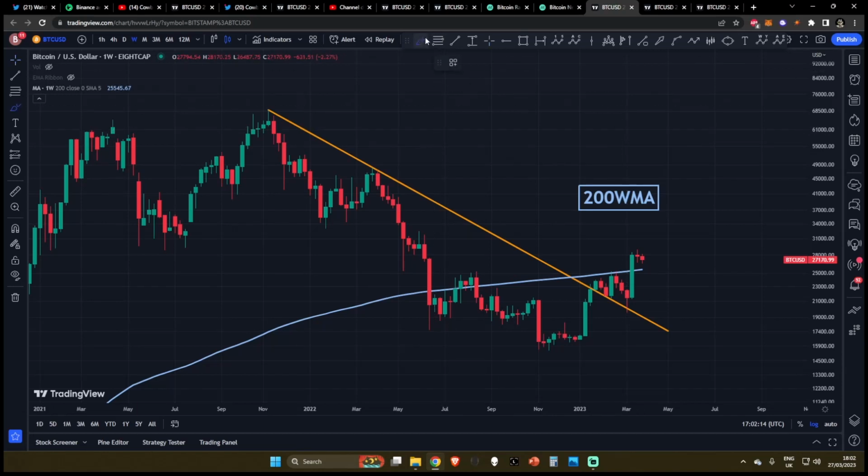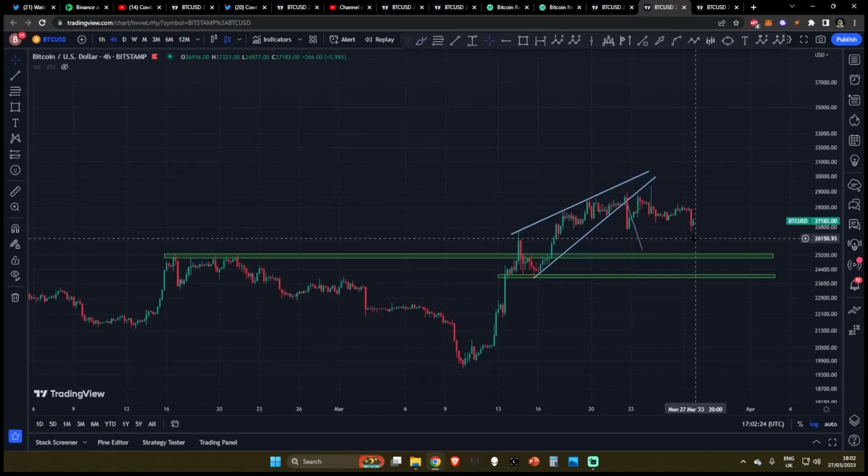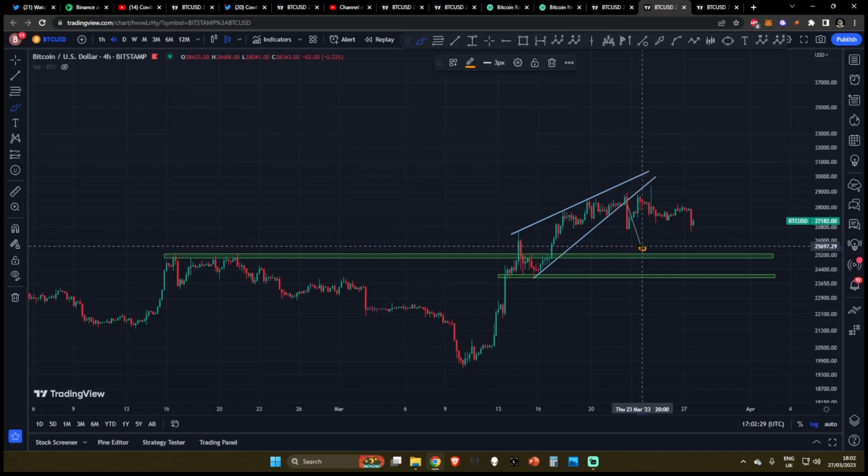So where are the major levels I've got my eyes on for Bitcoin? The 200-week moving average, 25,500. This is a level I've got my eyes on. 25,500 is also in confluence with this price target of the rising wedge. Now, 25,500 is only a tiny bit higher than this 25,000 range, which is definitely something that you need to keep your eyes on, as I think this is a magnet zone.